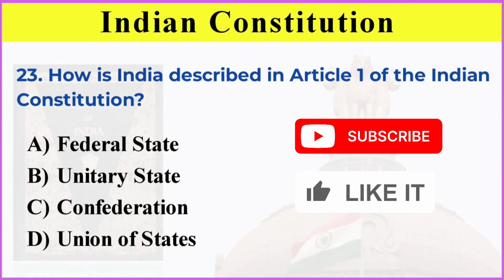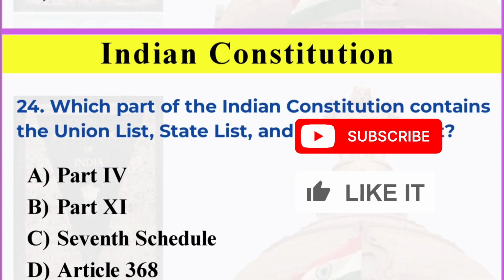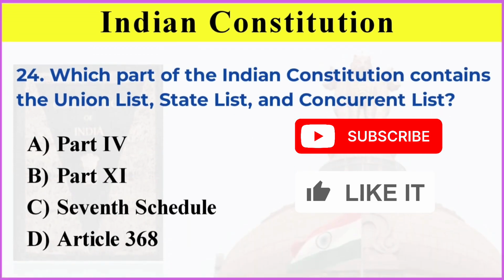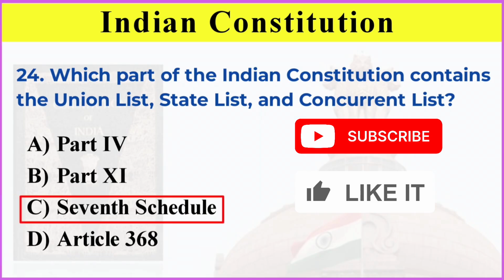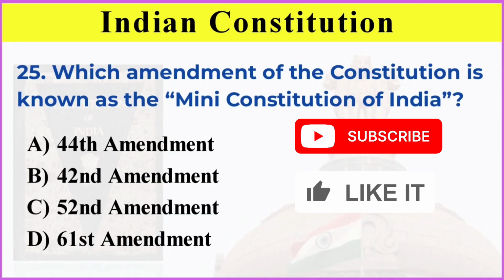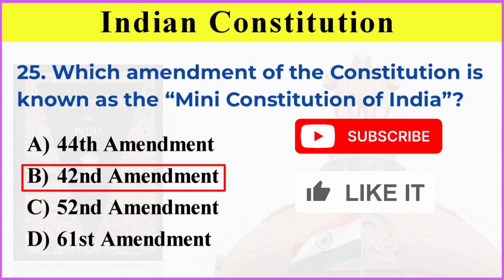How is India described in Article 1 of the Indian Constitution? Correct answer is option D, Union of States. Which part of the Indian Constitution contains the Union List, State List and Concurrent List? Correct answer is option C, 7th Schedule. Which amendment of the Constitution is known as the Mini Constitution of India? Correct answer is option B, 42nd Amendment.